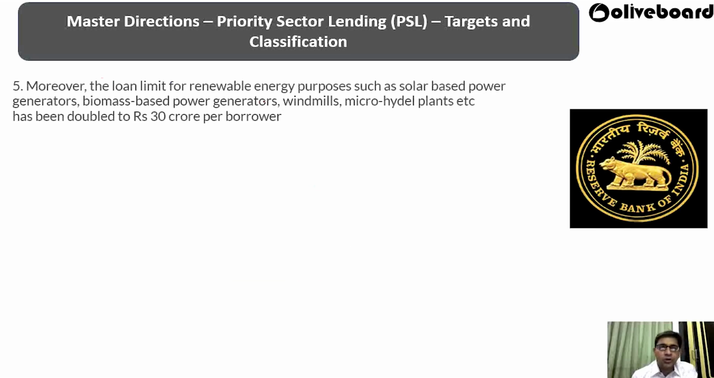Moreover, the loan limit for renewable energy purposes, such as solar based power generators, biomass based power generators, windmills, micro hydel plants, has been doubled to rupees 30 crore per borrower. So there has been an increase in the limit that can be given to the person who is availing the loan for renewable energy purposes. It has been doubled to rupees 30 crore per borrower. So these are the revised targets for priority sector lending.